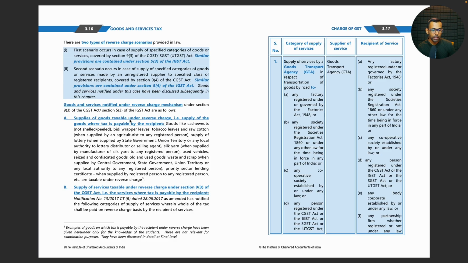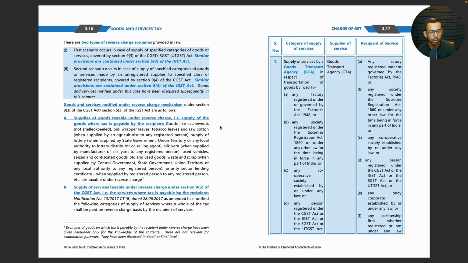Supplies of goods taxable under reverse charge, that is supply of goods where tax is payable by a recipient. Goods like cashew nuts not shelled or peeled, BD wrapper leaves, tobacco leaves and raw cotton. Supply of raw cotton when supplied by an agriculturist to any registered person. Supply of lottery when supplied by state government or union territory or any local authority to lottery distributor or selling agent. Silk yarn when supplied by manufacturer of silk yarn to any registered person.